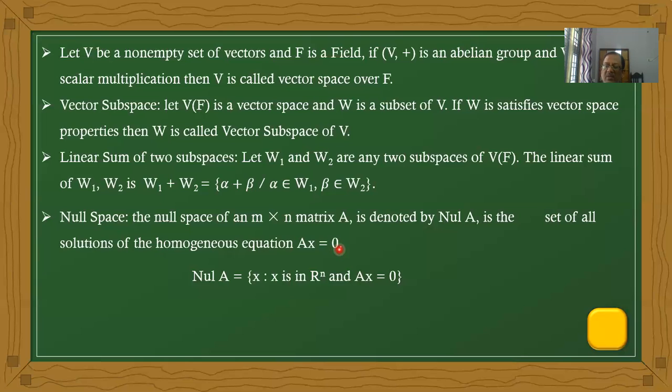Two equations are there, therefore definitely you get solutions. Here the null space is denoted by the set of x such that x is in Rn and Ax equal to 0.